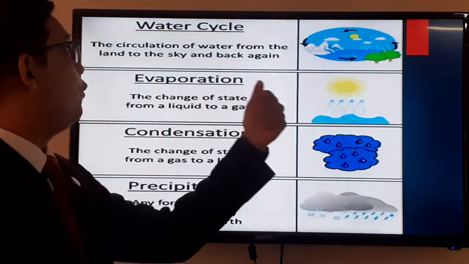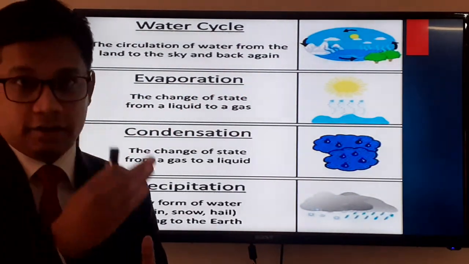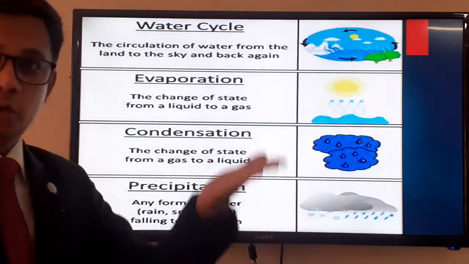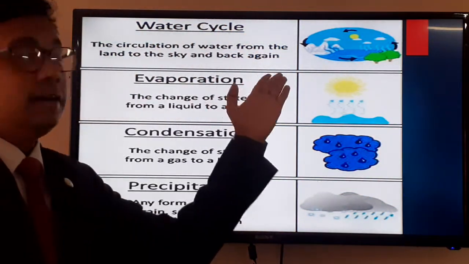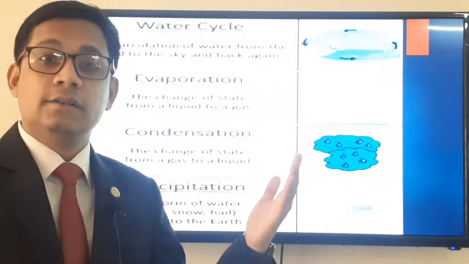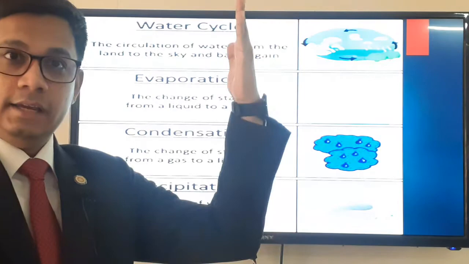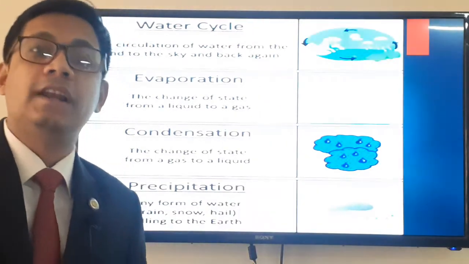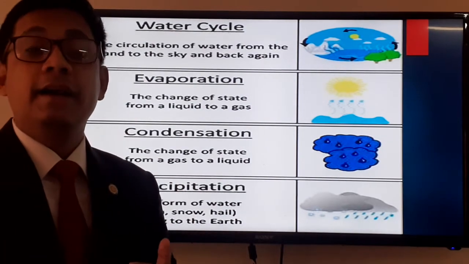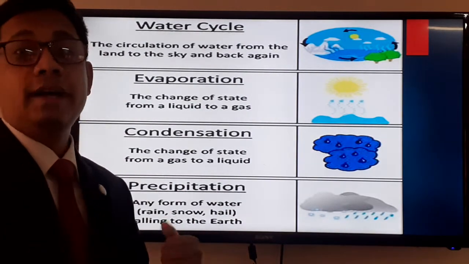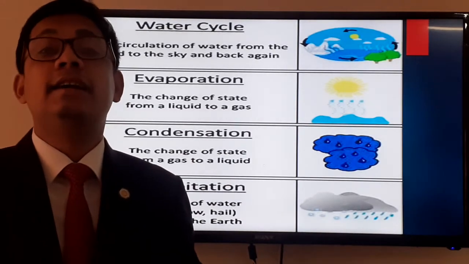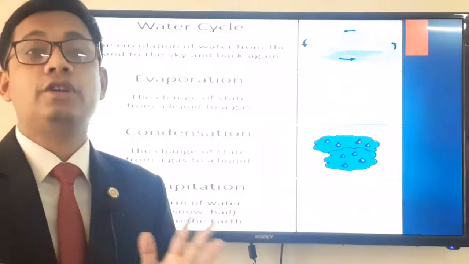What is the definition of the water cycle? The circulation of water from the land to the sky and back again is called the water cycle. So what happens from the land to the sky? When the water goes from the land to the sky and comes back again by a circular process, that is why it is known as the water cycle. In this particular cycle there are three most important stages.